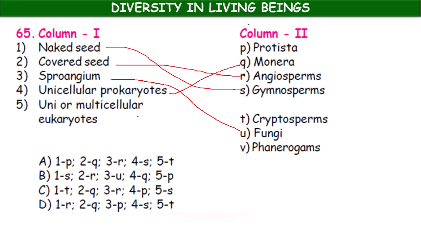Uni or multicellular eukaryote, it is a Protista. Okay, so here 1U, 2R, 1S, 2R, 3U, 4Q, 5P. Okay, the second option is correct.